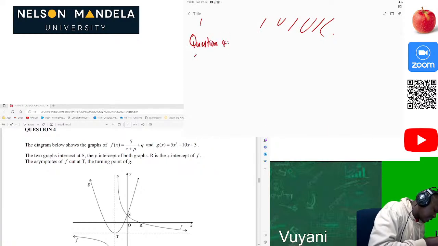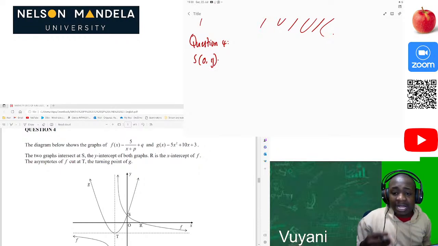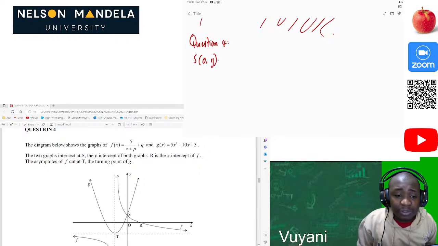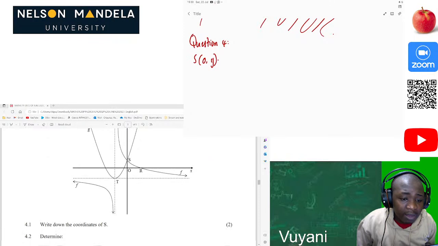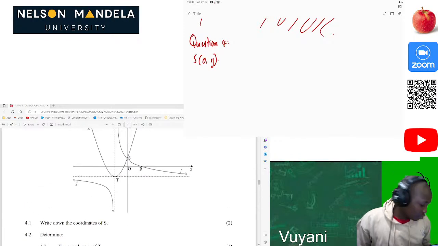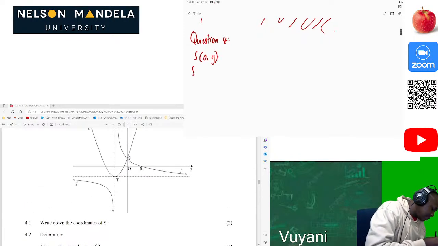So we can see that S is a point on the y-axis, which means x is 0. Now we should calculate the y value so that we can have the coordinates of S which they have asked. So we substitute x equal to 0 in g of x, since we are given the equation of g of x.